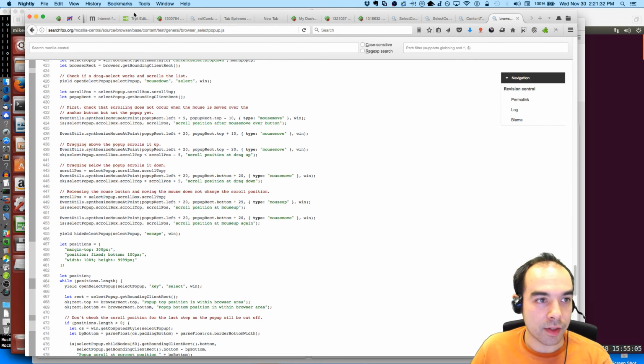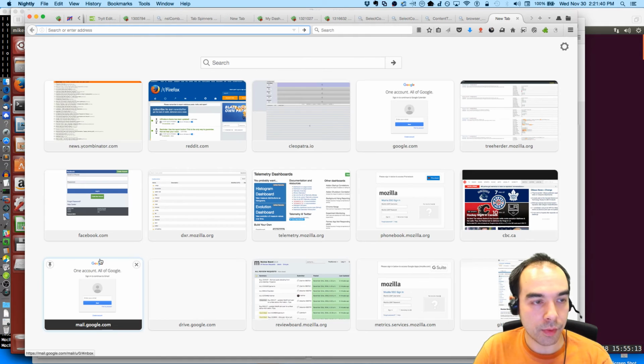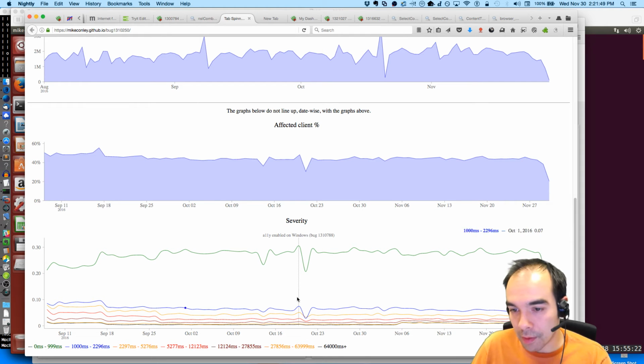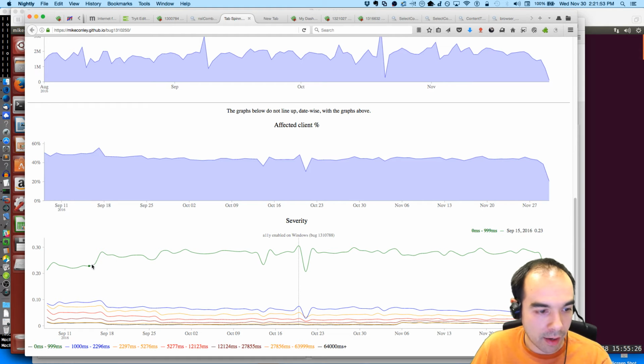which was this chart that I had pointed out, and this regression right here. I'm curious about the build IDs between these two dates, so I'm going to show you how to find that out. You probably can't see that there's a date being displayed right over here. It's pretty small, and unfortunately I can't bump it up because the graphing library I'm using will adjust to the size of the zoom. Like it will shrink.